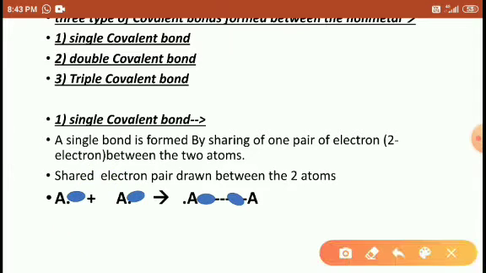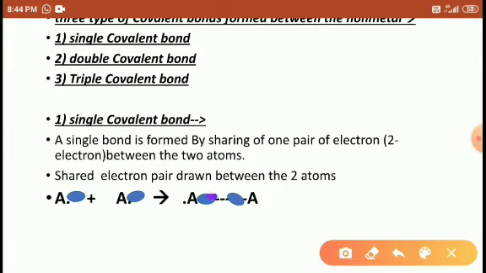Okay, listen carefully. These electrons are attracted to the second A atom's nucleus, and the second A atom's electron is attracted to the first A atom's nucleus, right? So between these two species a covalent bond forms, like this.